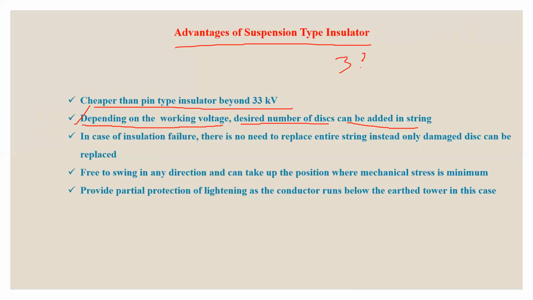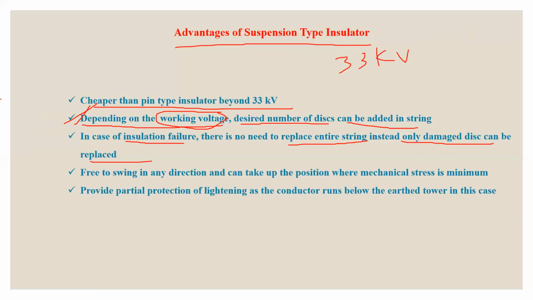44 kV, then what will you do? You just have to add 1 disc in the string. So this is the advantage. Depending upon the working voltage, you can add discs in the system. Further, in case of insulation failure, there is no need to replace the entire string. Instead, only the damaged disc can be replaced. You can just remove the damaged disc, or replace it with a new one.